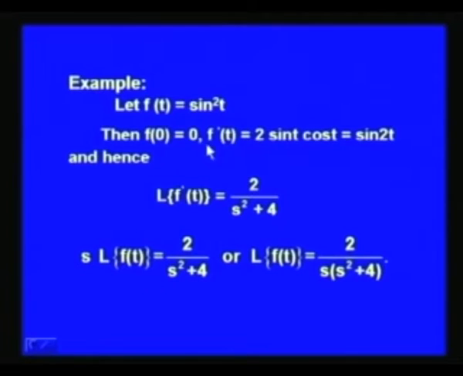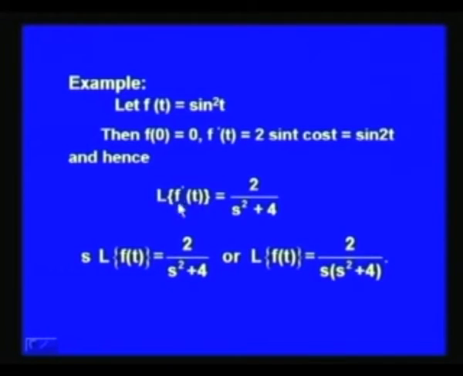Now, the Laplace transform of f'(t) we can directly write using the known results. We know that the Laplace transform of sin at is a upon s square plus a square. So, the Laplace transform of f'(t) will be equal to 2 over s square plus 4. Now, the Laplace transform of f'(t) is equal to s into the Laplace transform of f(t) minus f(0), but f(0) is 0.